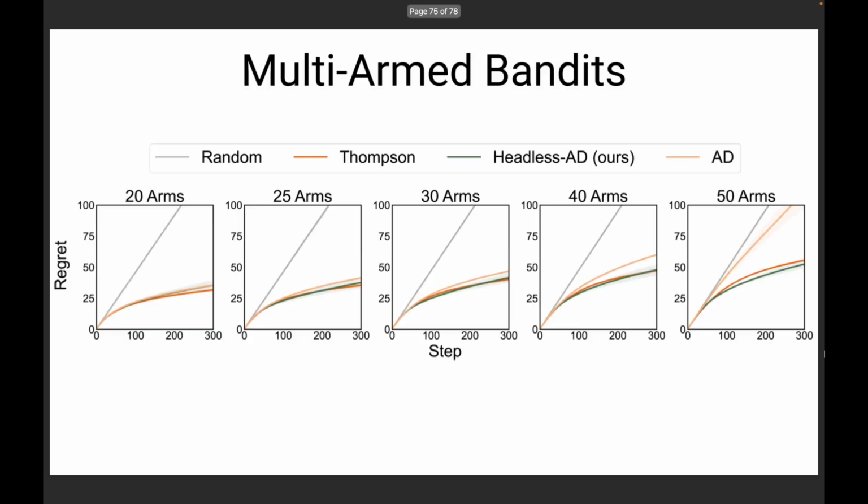We validated our approach in 3 environments, demonstrating the high generalization abilities of headless AD. First, we tested on multi-armed bandit using the regret metric. We compared AD and headless AD against Thompson sampling, a bandit-specific algorithm known for fast convergence to the optimal action. Despite the number of arms being larger than those used during training, headless AD showed high generalization, closely matching Thompson's performance. In contrast, AD required retraining for each new action set and showed degraded performance with large action set sizes.